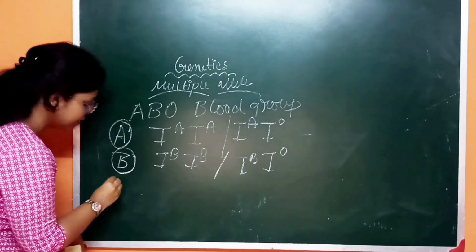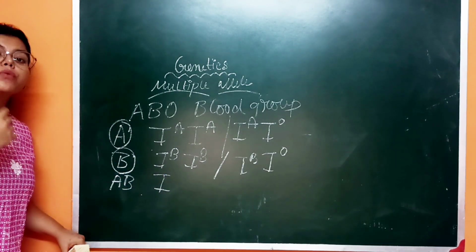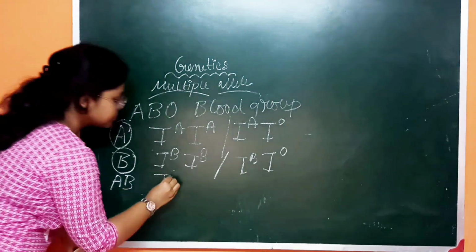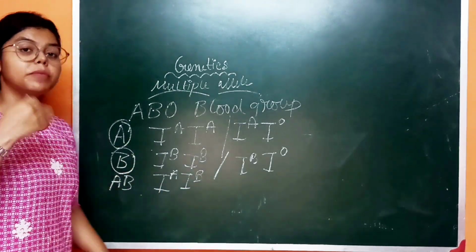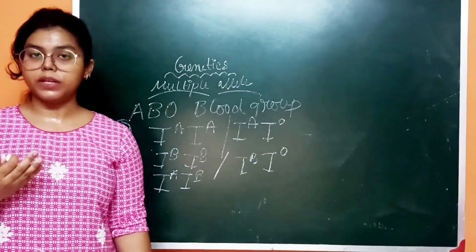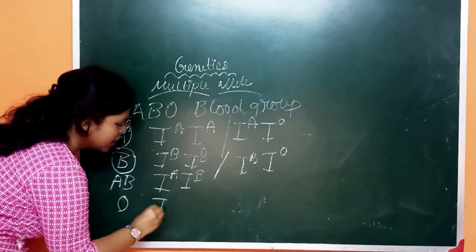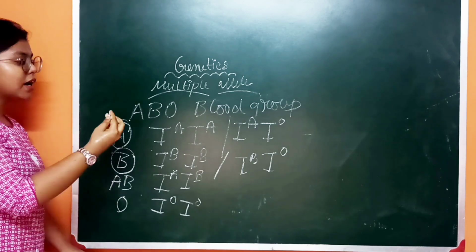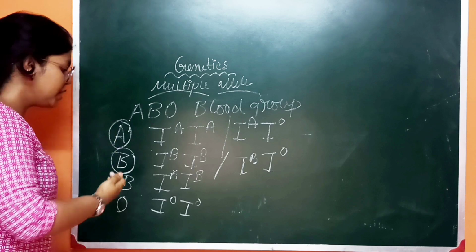So the next blood group is AB. Only one kind of genotype is possible, which is IA IB, and here both alleles are dominant, which we have already discussed in the previous video, that is codominance. And the last one, which is O blood group, that is IO IO. So these are the genotypes of A, B, AB and O.